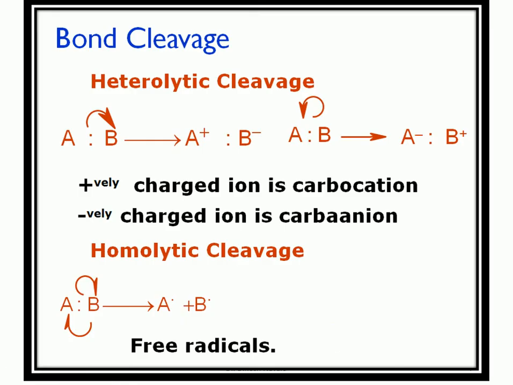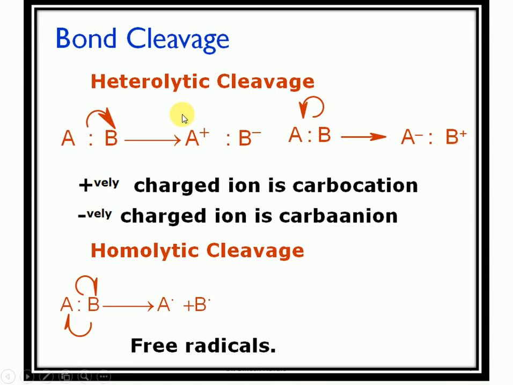So how does the bond break by heterolytic cleavage? This is the bonded electron pair between A and B. Two electrons are there. In heterolytic cleavage, both electrons will be shared on B. It will form B minus, and the remaining charge will be on A, which will be A plus. And if both electrons are on A, it will form A minus, and the charge left on B will be B plus.